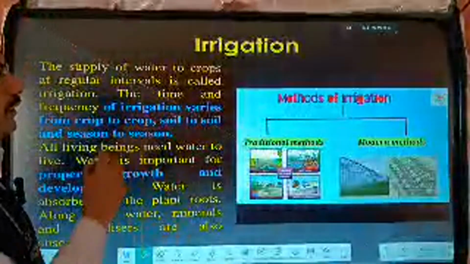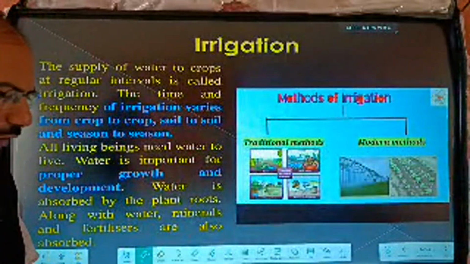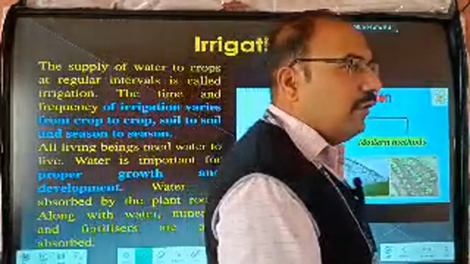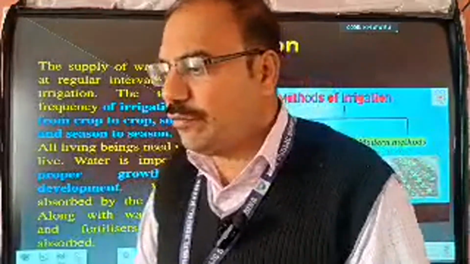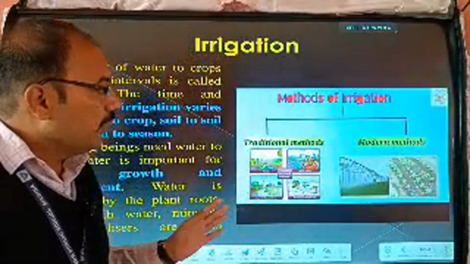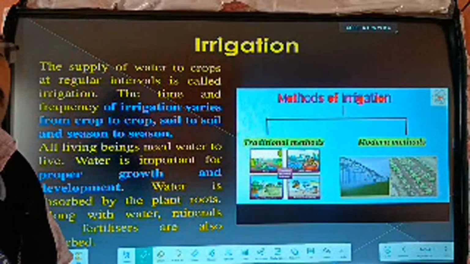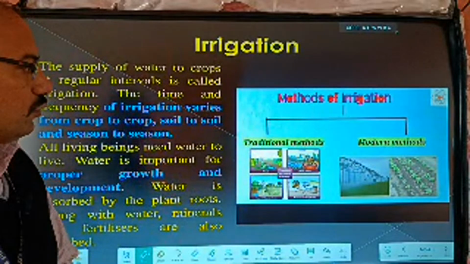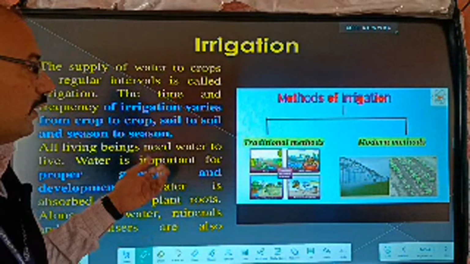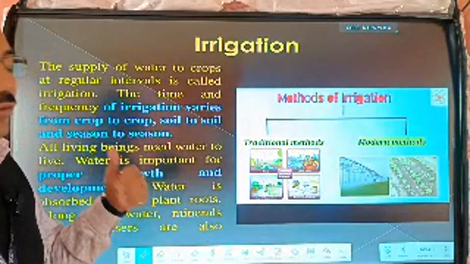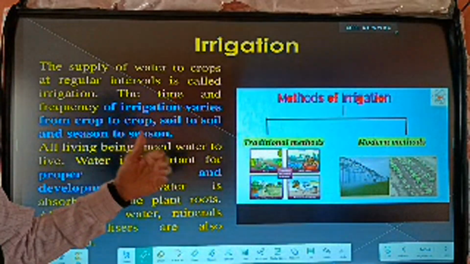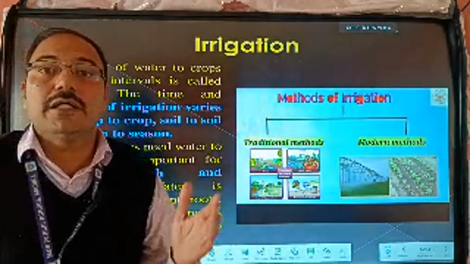So next step, what is given here? Irrigation. Irrigation in our country depends upon rainwater. Our production of a crop depends upon rainwater. Mainly the rains come in June and July, so mostly crops are based on the rains. But sometimes the rains do not come, so we use other sources like canals and rivers.